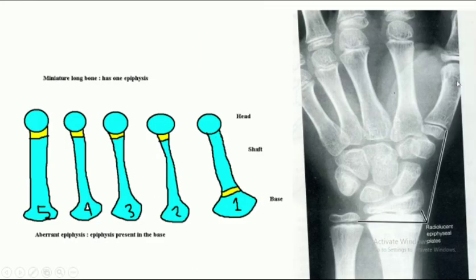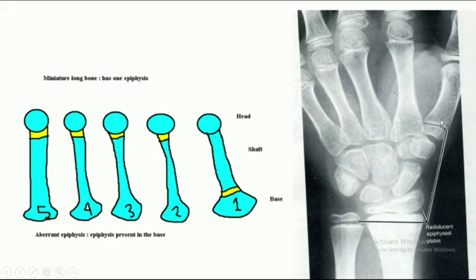This is the metacarpal bone. Metacarpal bone has three parts: base, shaft, head. This is a miniature long bone. Miniature long bone contains only one epiphysis, but typical long bone contains two or more than two epiphyses.